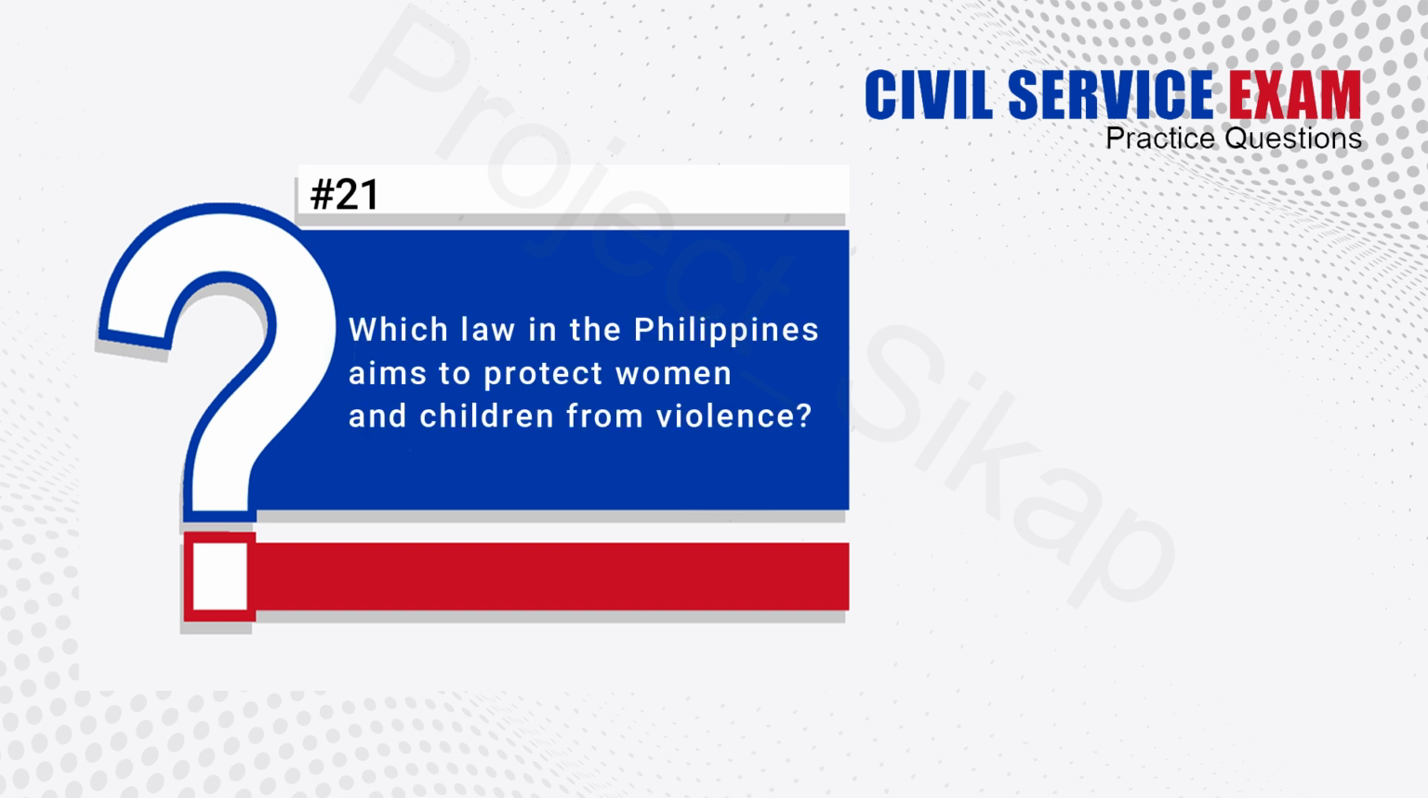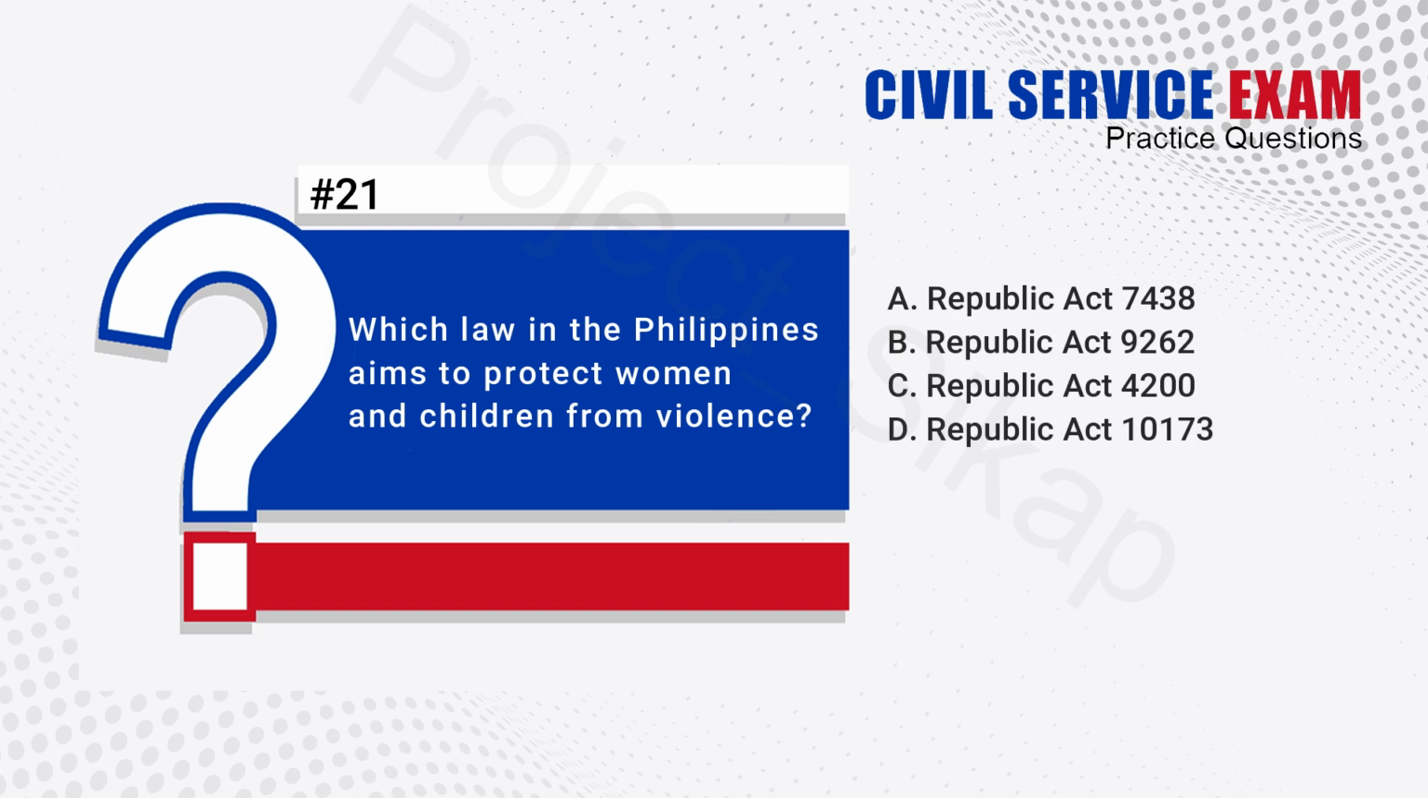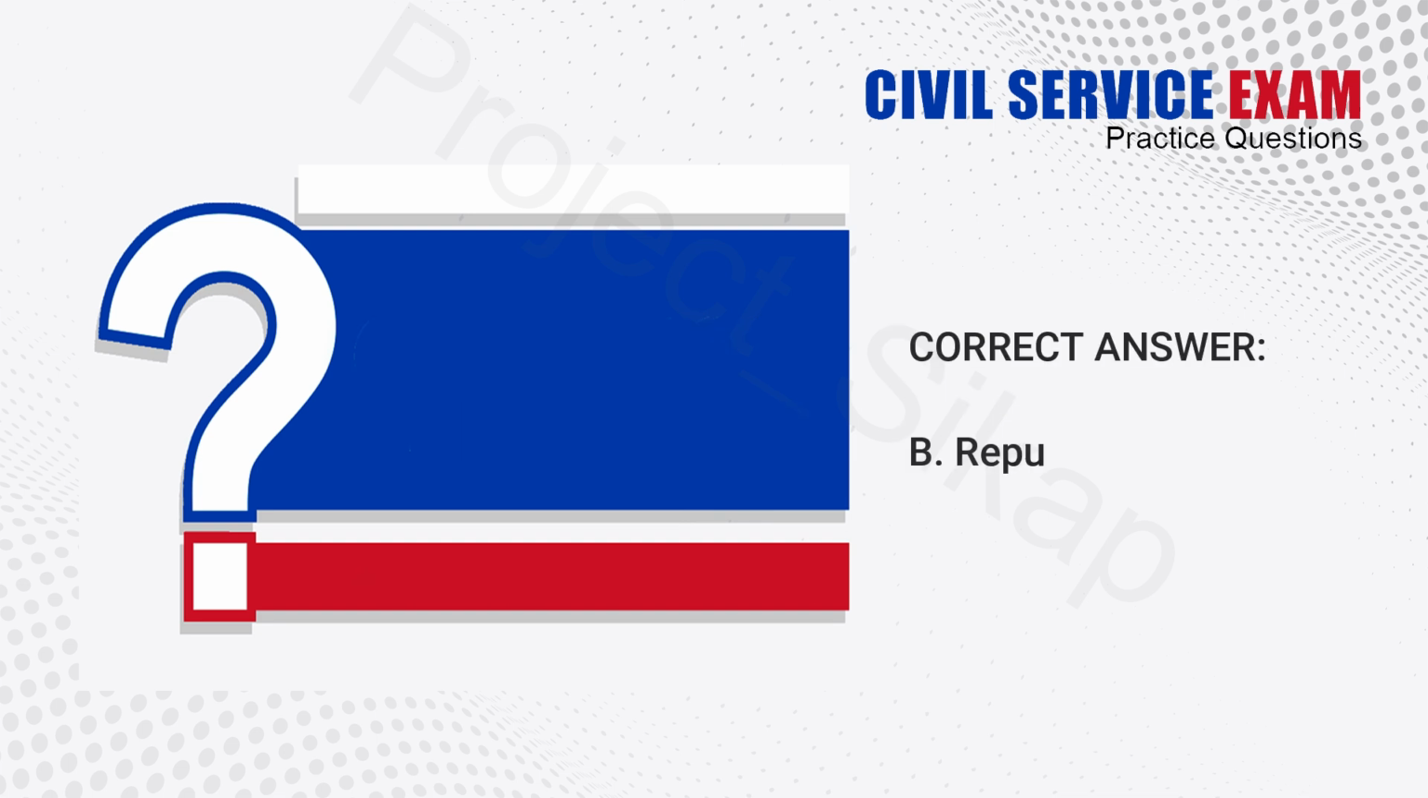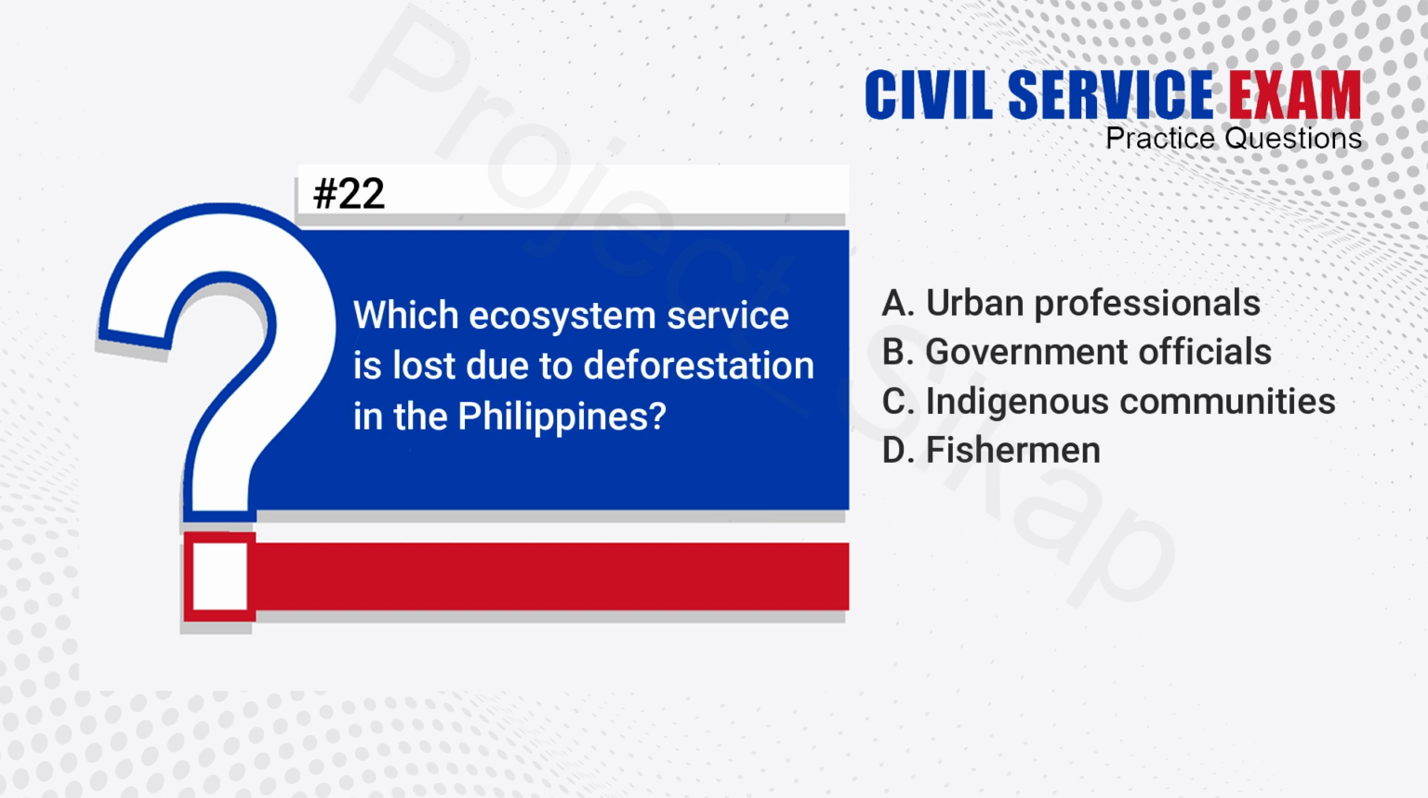21. Which law in the Philippines aims to protect women and children from violence? A. Republic Act 7438. B. Republic Act 9262. C. Republic Act 4200. D. Republic Act 10173. The answer is B. Republic Act 9262.